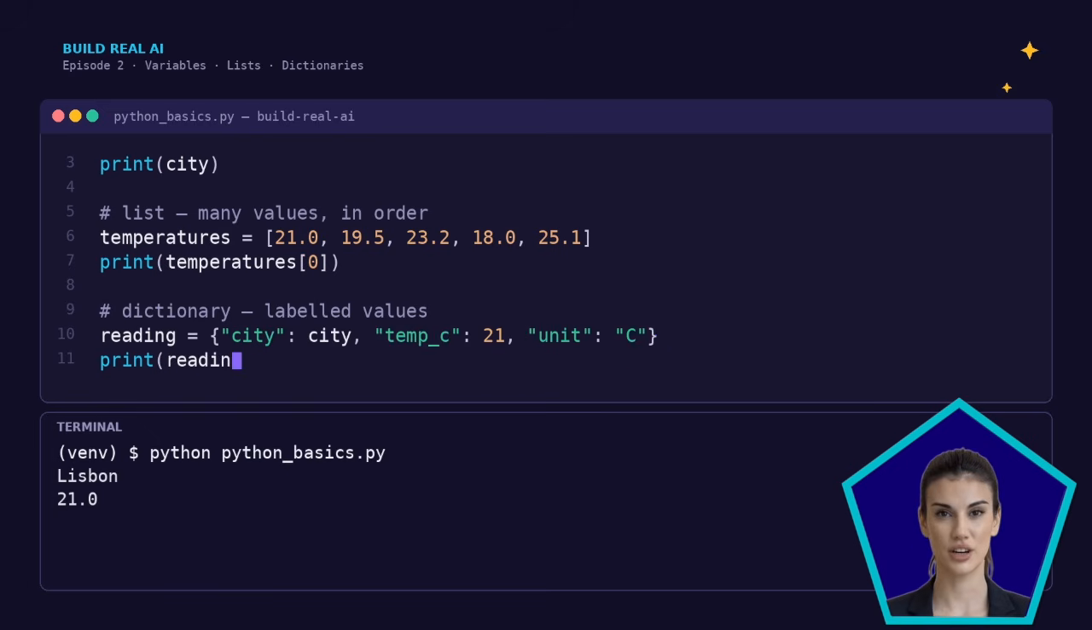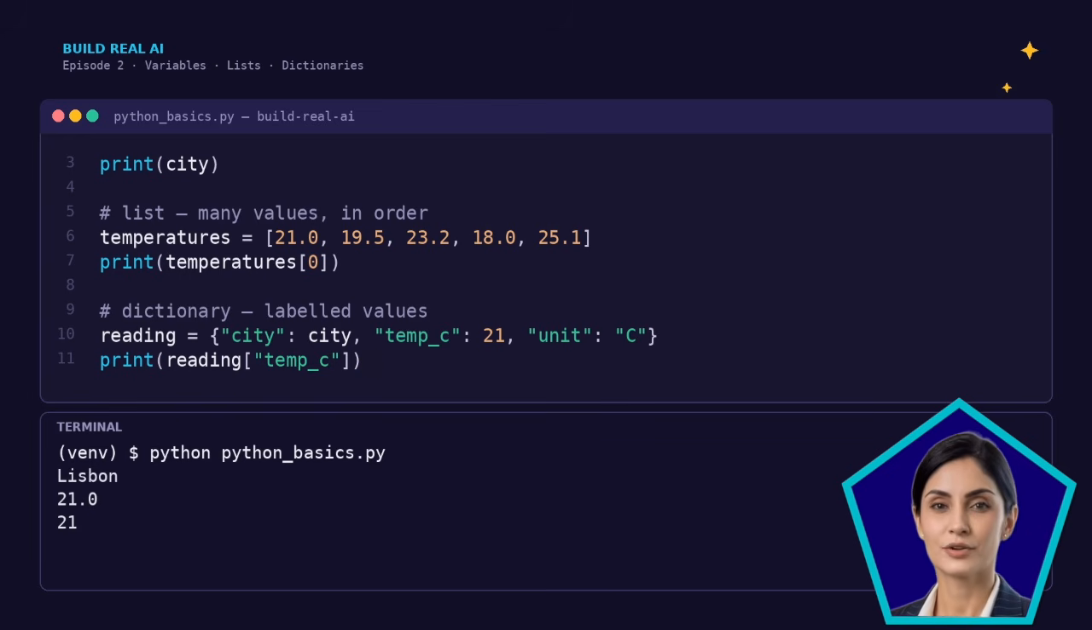Last one, a dictionary. Labeled values. I ask for reading and it hands me back 21. No guessing positions. You ask for the label. And that's 3 of your 5, already doing real work. Notice you're not memorizing theory, you're using it.